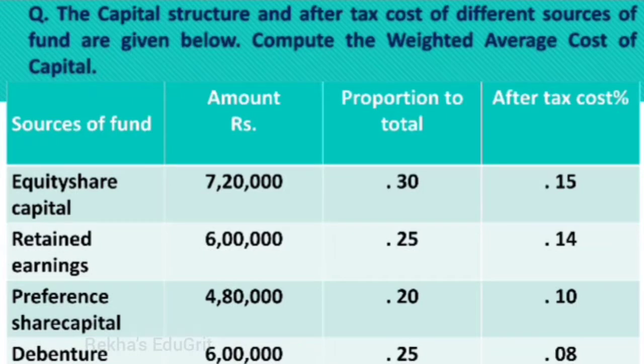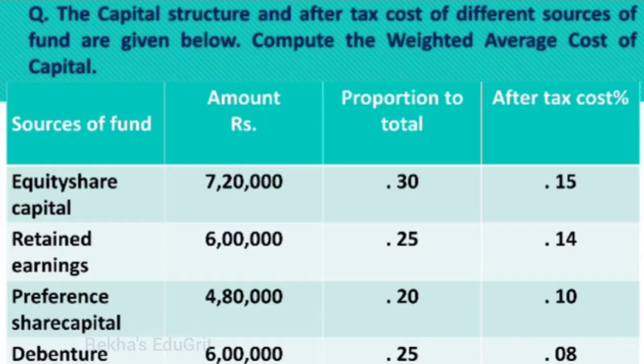In the table, the sources of fund, amount, proportion to total and after-tax cost are given. The sources are equity share capital, retained earnings, preference share capital and debenture. The amounts given are 7,20,000 for equity share capital, 6 lakh for retained earnings, 4,80,000 for preference share capital, and 6 lakh for debenture. In this question, the proportion to total is given.